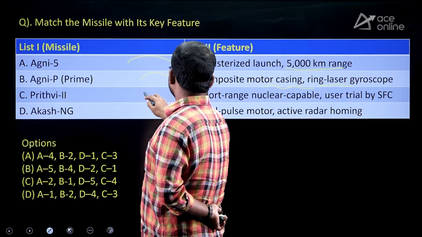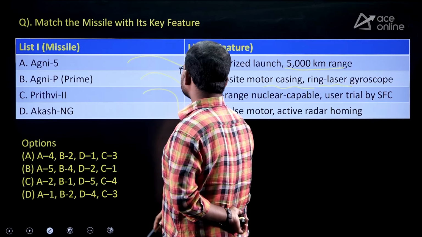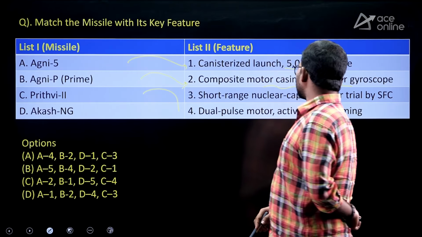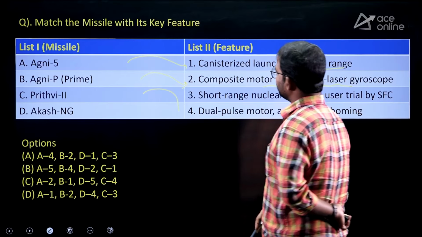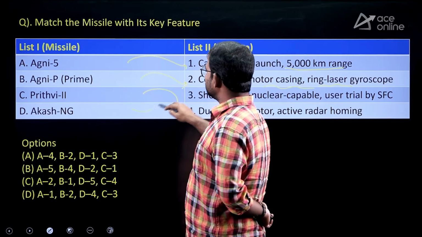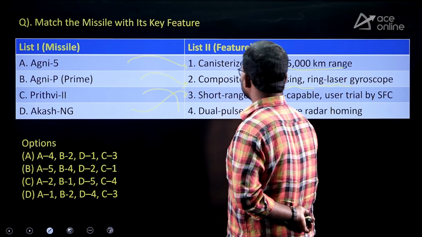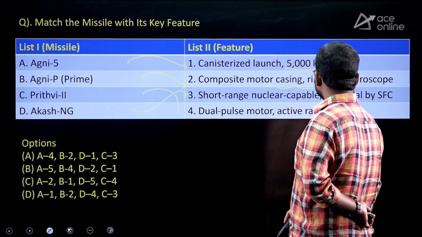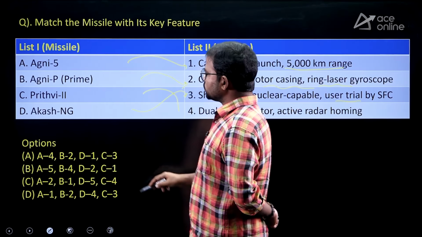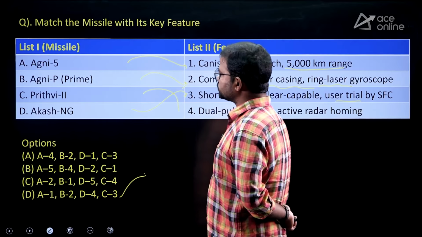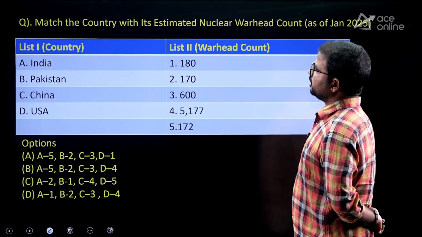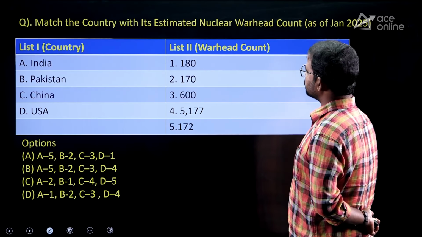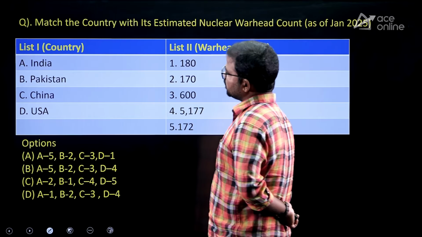Prithvi 2: actually Prithvi 2 has a dual pulse motor and active radar homing. This feature it has. Next, Akash new generation. Akash new generation is a short range, nuclear capable, user trial surface to air category missile. So that's why, guys, the correct option is option D only. Option D.